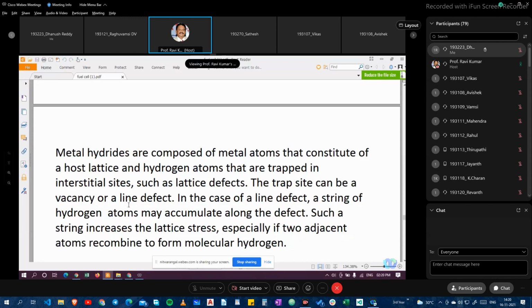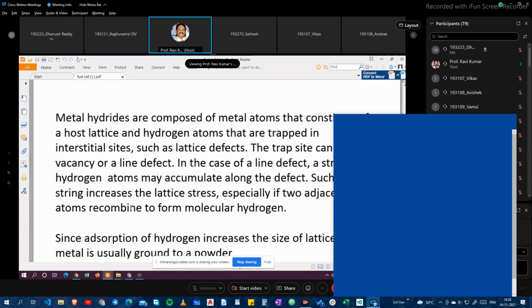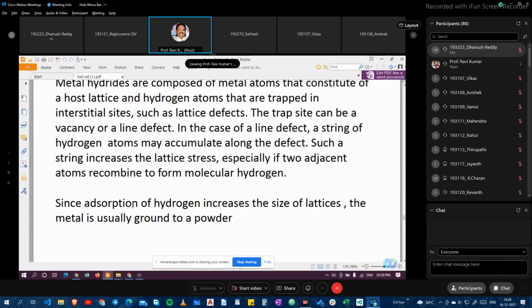Such a string increases the lattice stress, especially if two adjacent atoms recombine to form molecular hydrogen. As we already discussed, metal hydrides involve a small reaction that takes place, and only then do you have molecular hydrogen. Since the absorption of hydrogen increases the size of the lattice, the metal is usually ground to a powder.